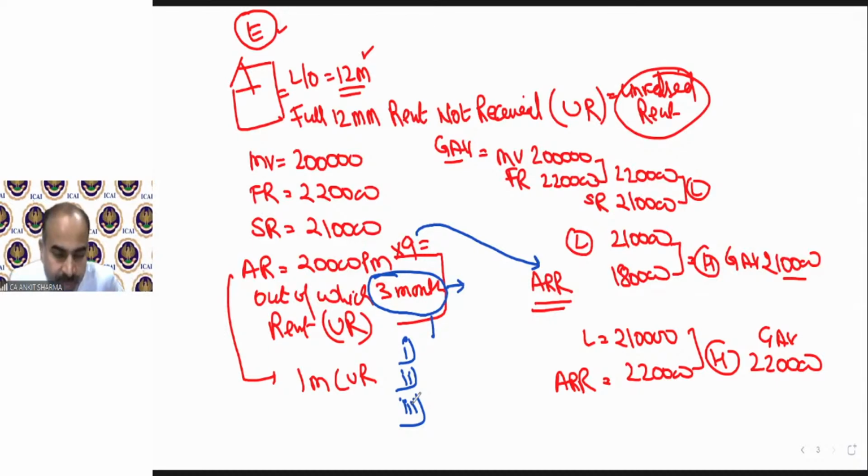Suppose in the question, it says that the assessee was not able to prove that this 3 months unrealized rent was there. So in that scenario, the question will be solved as per case number D. Full 12-month rent will be taken as actual rent received. That was case number E.